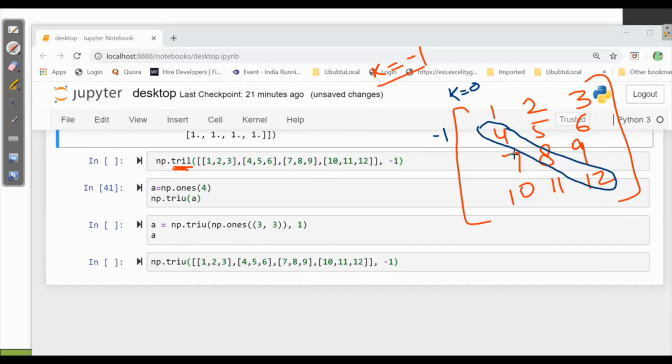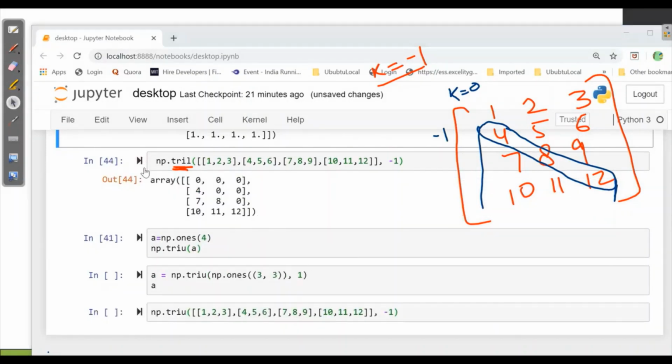As it is tril, all the lower part will be as it is and the upper part will be made 0. Let's check it out. Here you can see that except 1, 2, 3, 5, 6 and 9, all values have been made 0. Hope you got the idea how tril works.